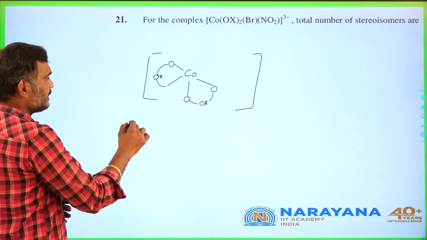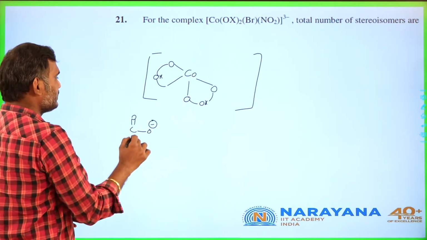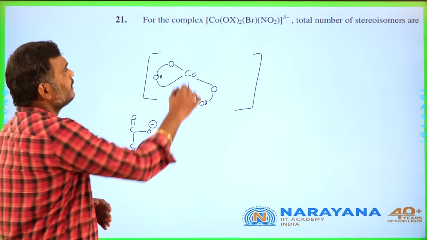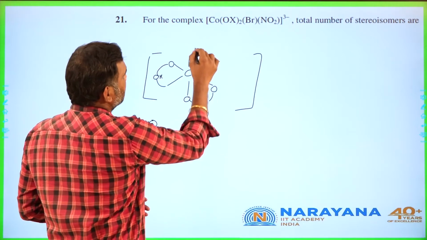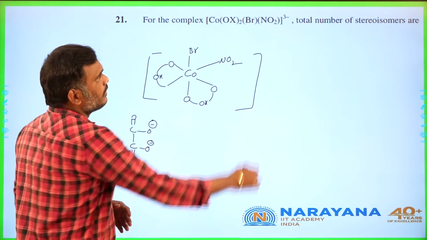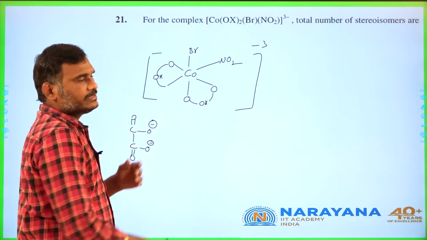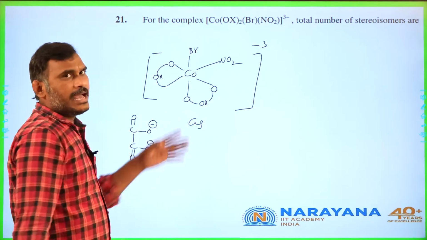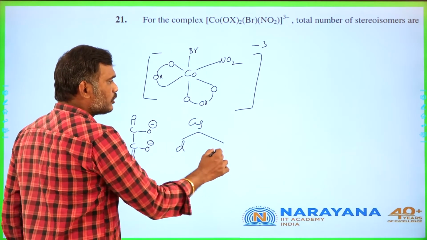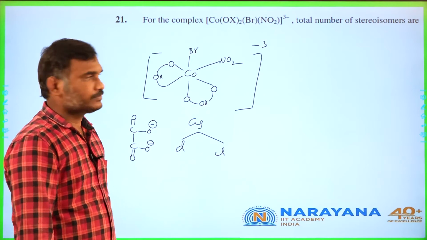Generally oxalato is nothing but C double bond O minus and C double bond O minus. Instead of that, directly I am showing like this, and bromine and NO2. Okay, N minus 3. This is which form, students? Cis form. It has no plane of symmetry. That is why it can exist as a dextro as well as levo.